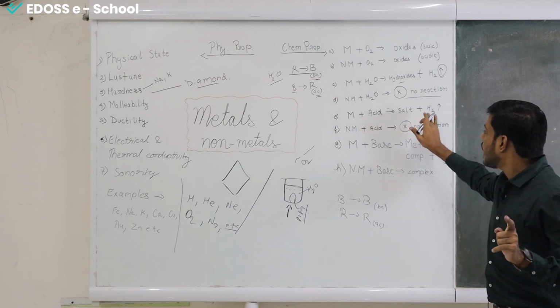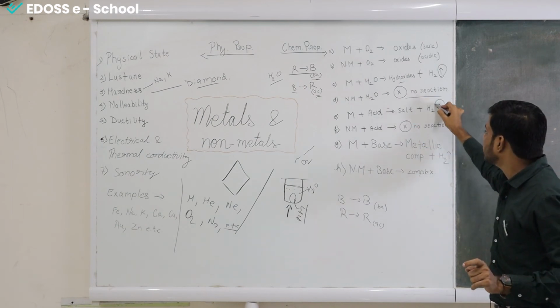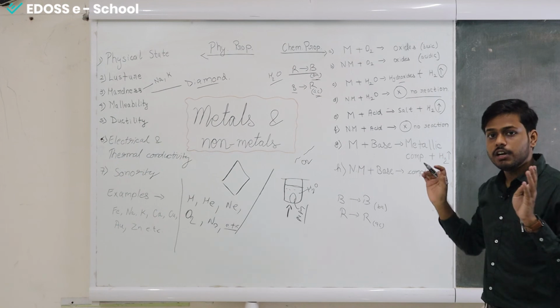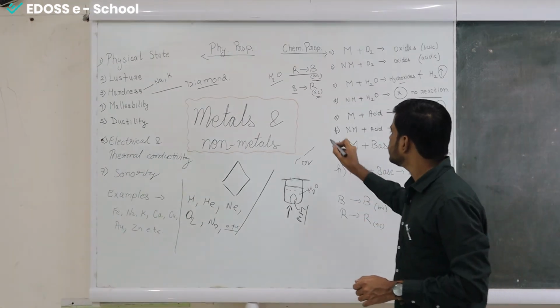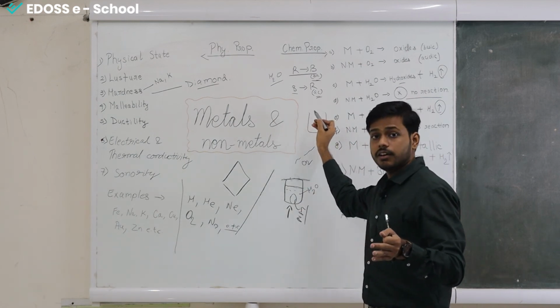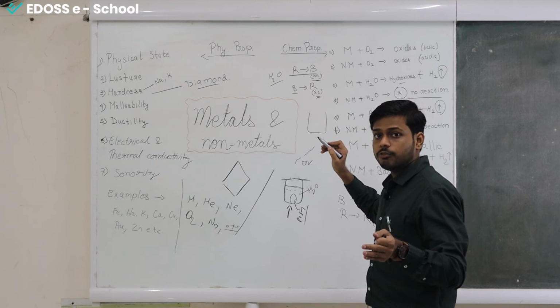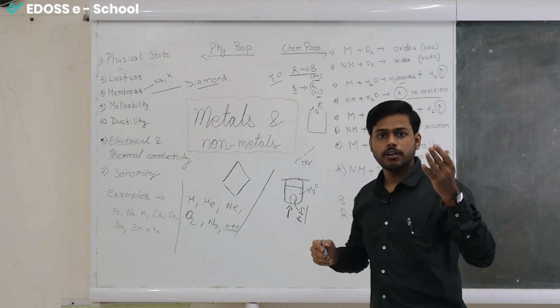Next we have the reaction of metals with acid, which says that it will produce a salt, and hydrogen gas again will be produced, and the arrow indicates that it will be released. It won't stay in the container, it will get released. Suppose this is a container in which the reaction is occurring, and there is no lid on top. So the gas that is formed, that is hydrogen, will be released in the atmosphere.